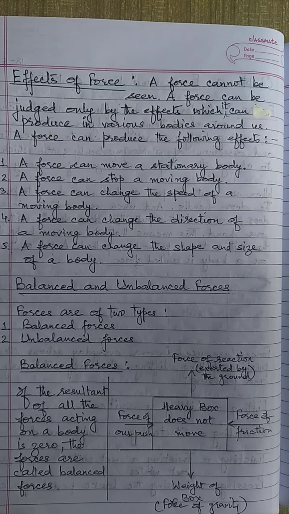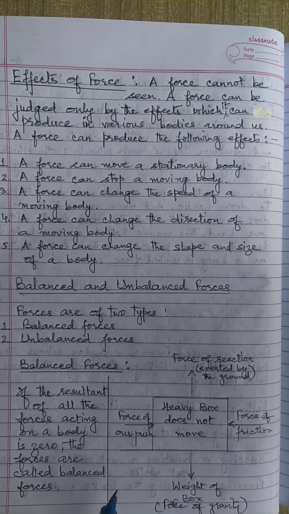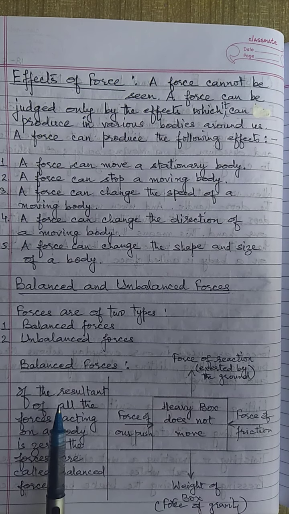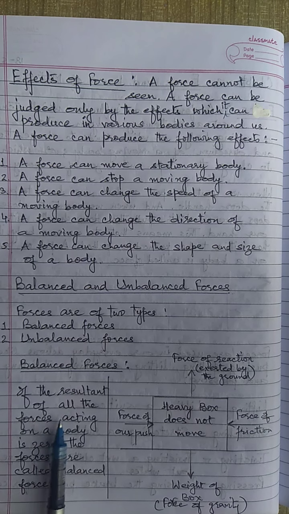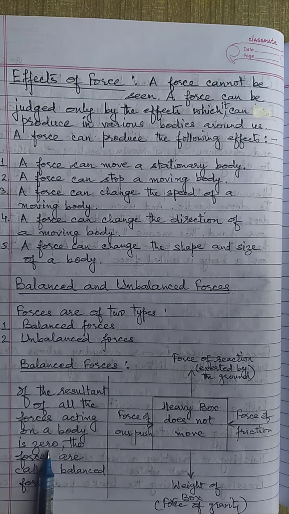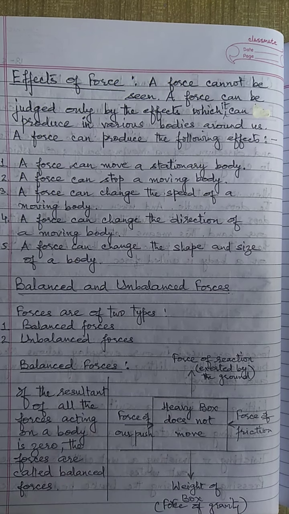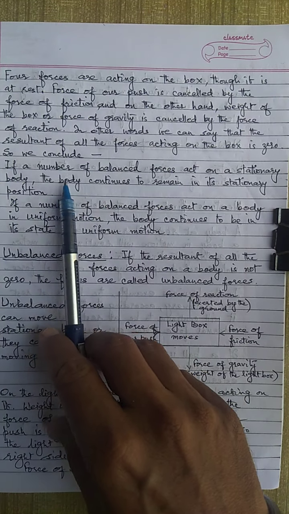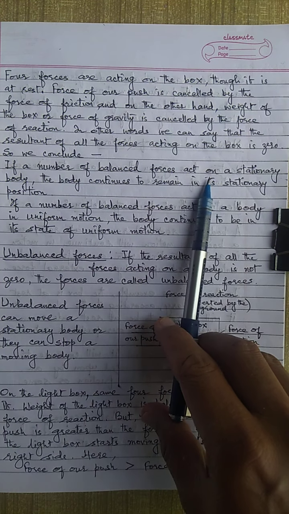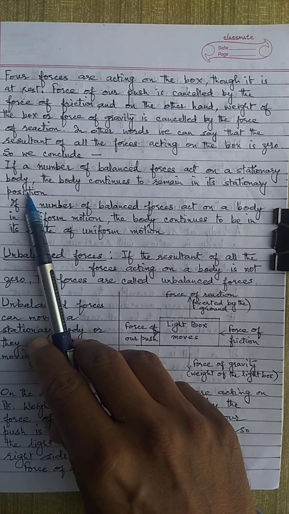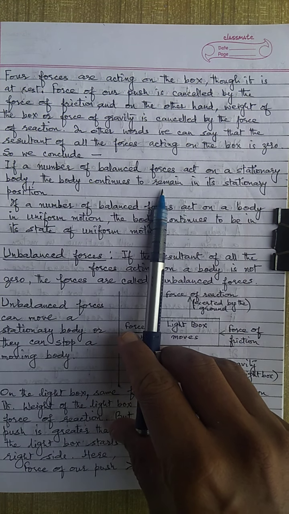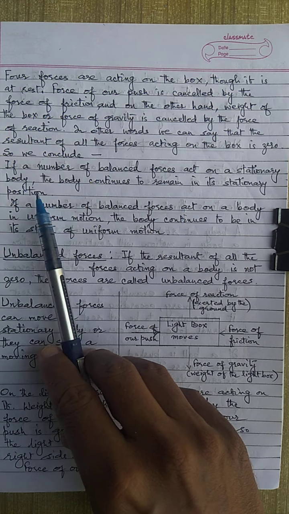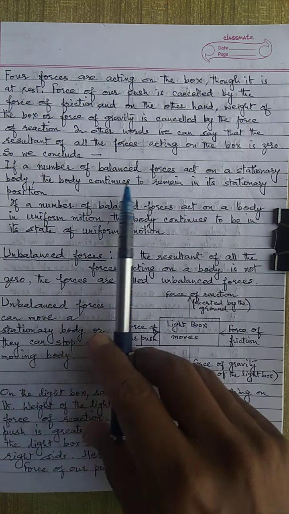Though four forces are acting on it, all are balanced with each other. So we can say balanced forces: the resultant of all the forces acting on a body is zero. The forces are called balanced forces. I explained the same thing here. So we can say if a number of balanced forces act on a stationary body, the body continues to remain in its stationary position. We can understand this with the same example.